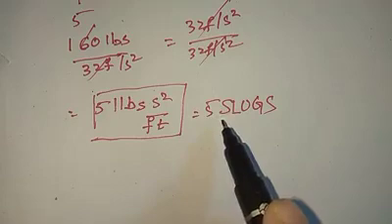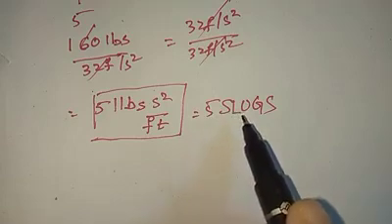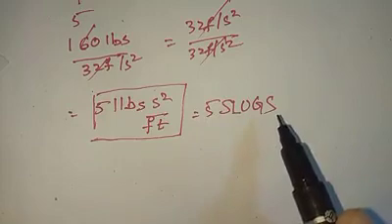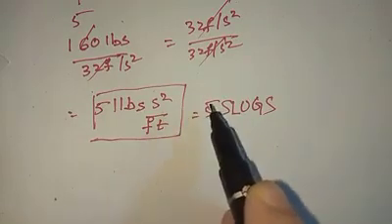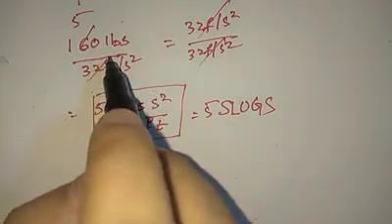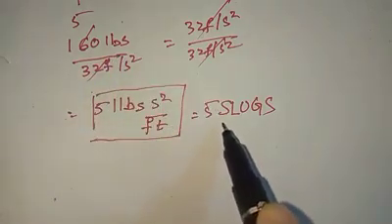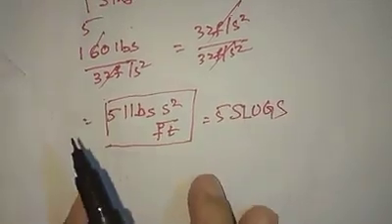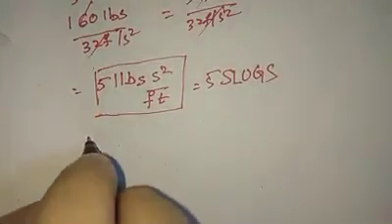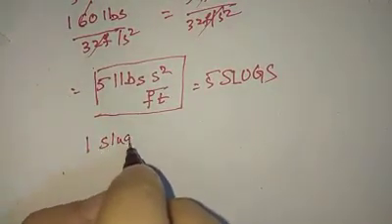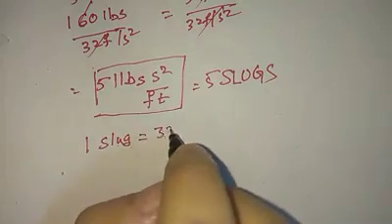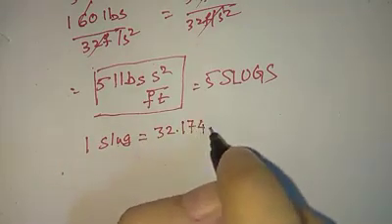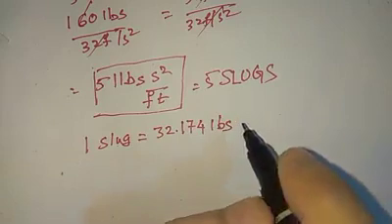So if my mass is 70 kilograms, my weight is 686 newtons, or we can convert it into kilograms force, which we found. But if my weight is 160 pounds, my mass is 5 slugs. So 1 slug of mass equals roughly 32.17 pounds, right?